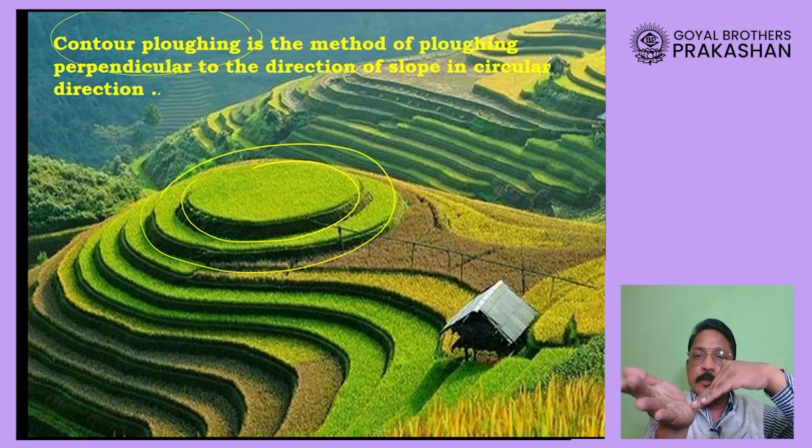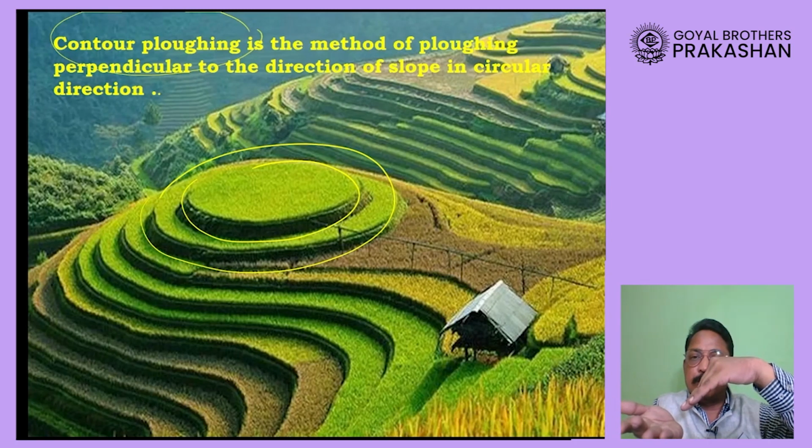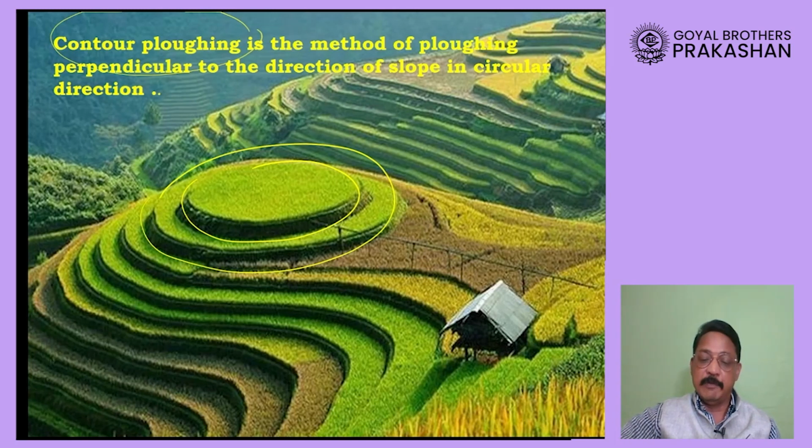So when the water will start flowing downward, but because now you have plowed the land this way, the water won't be able to flow faster. This kind of plowing is called as contour plowing, in which plowing is done of the land on a mountain slope perpendicular to the direction of mountain slope. That is done in order to reduce the speed of running water.